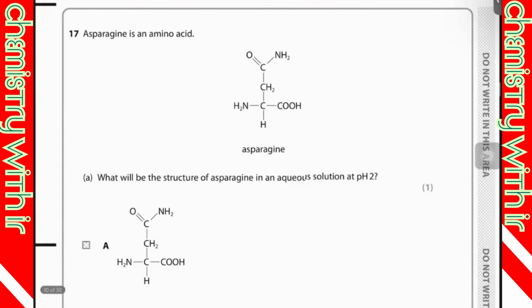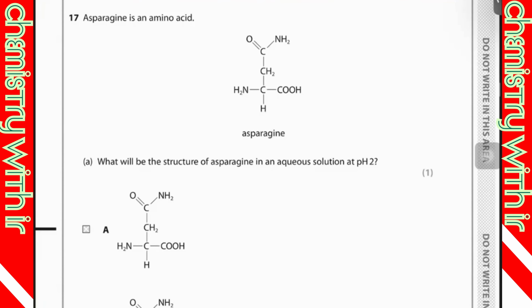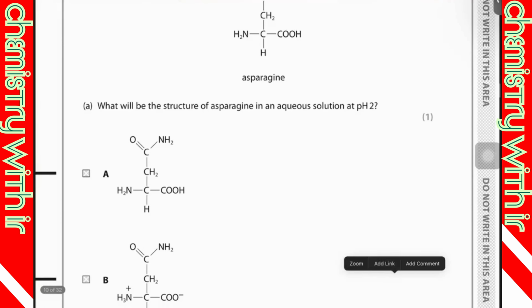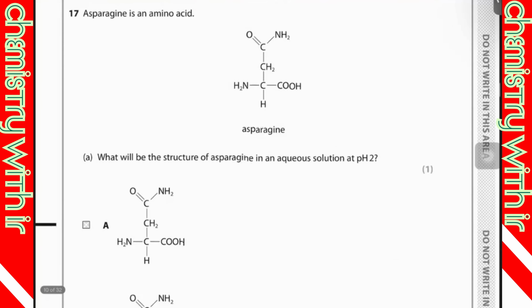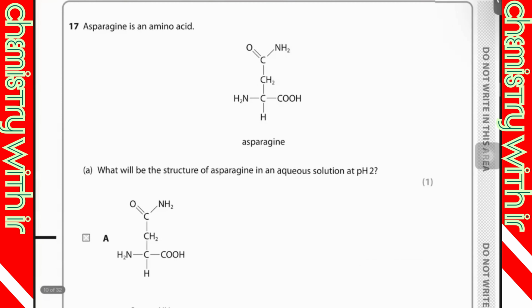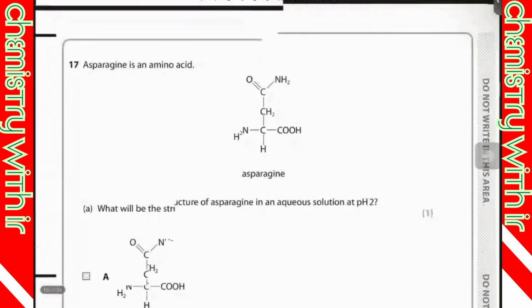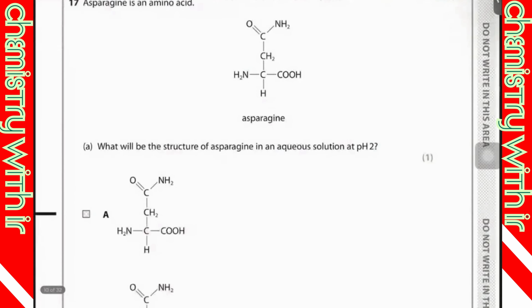Working is required, of course, but they're not very difficult questions. Asparagine is an amino acid. What will be the structure of this in an aqueous solution at pH 2? Amino acid exists in the form of a Zwitterion at the neutral pH, of course. That is known as the isoelectric point, where the Zwitterion exists.